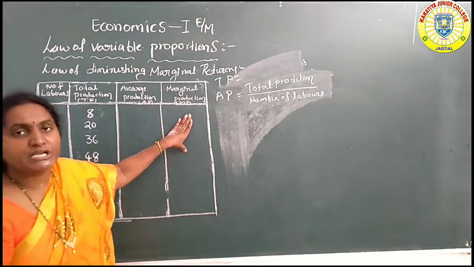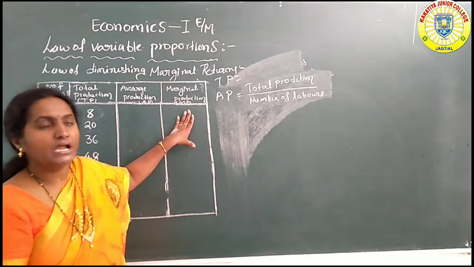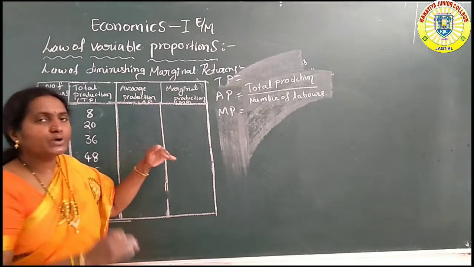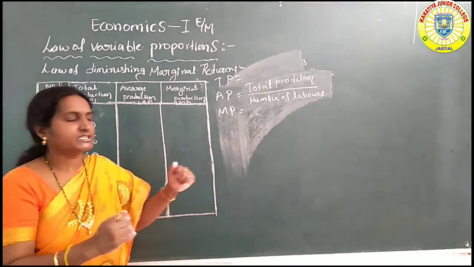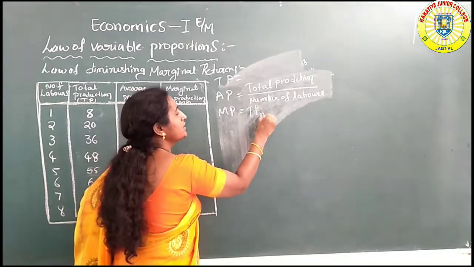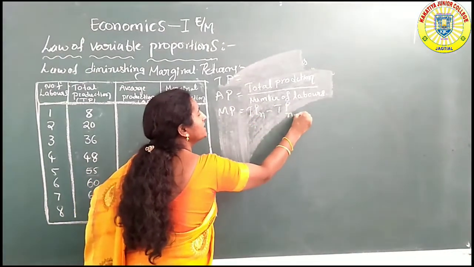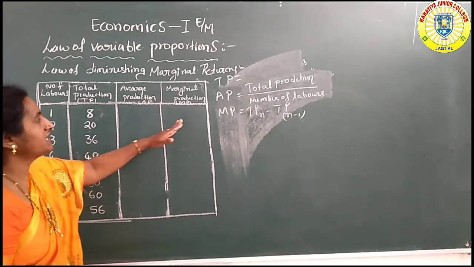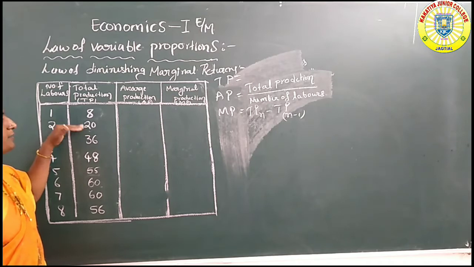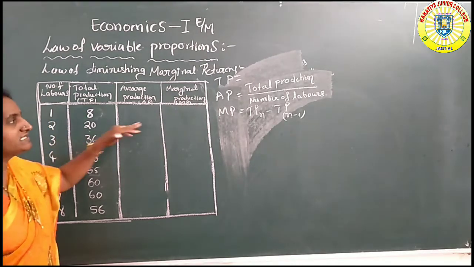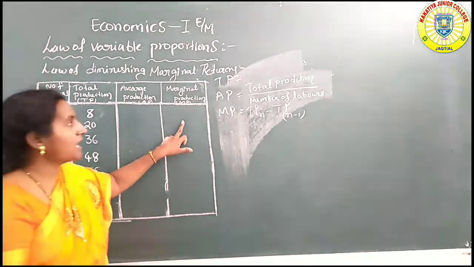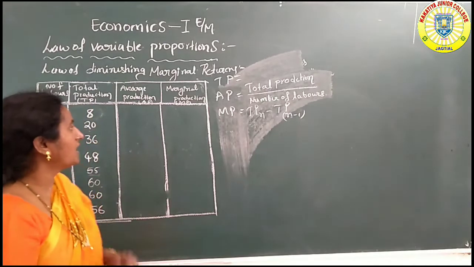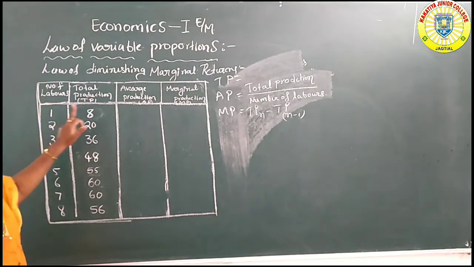Then marginal production. Marginal means additional production. To compare the previous production and the present production, it is TP n units minus TP n minus 1 units. It is easy to find the marginal production: subtract the previous production from the present production, and we easily get the additional production. The additional labor's earned production is known as marginal production. That's it.